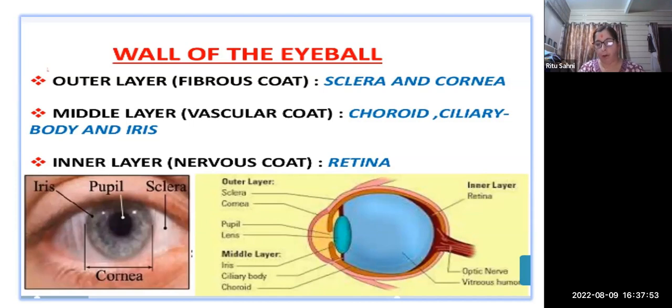So according to the eye dysfunction, but here our role is to mobilize the cranial nerves, which are going to supply the eye, and the extraocular muscles, which are going to stabilize that particular eye structure.